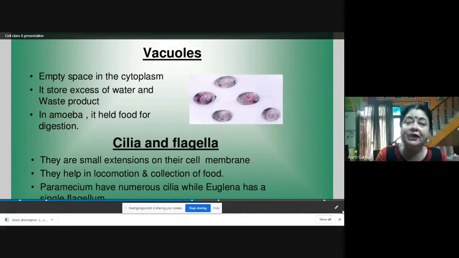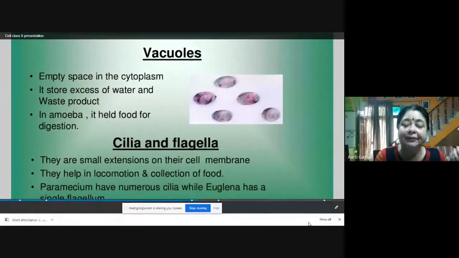They also help in the collection of food, because the movement of the cilia sends the food into the opening. And then there are flagella, like in Euglena. Euglena has a flagellum, a long thread-like structure, which also helps in locomotion.